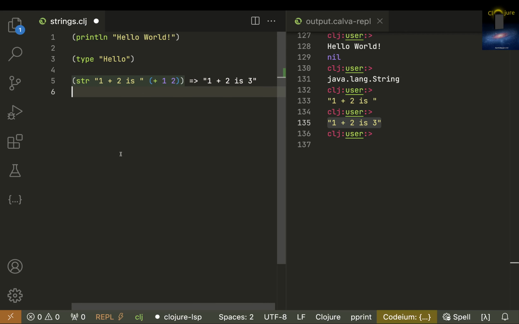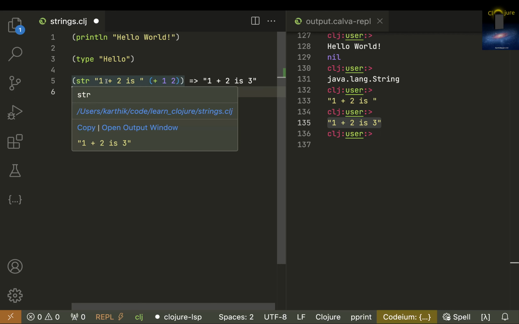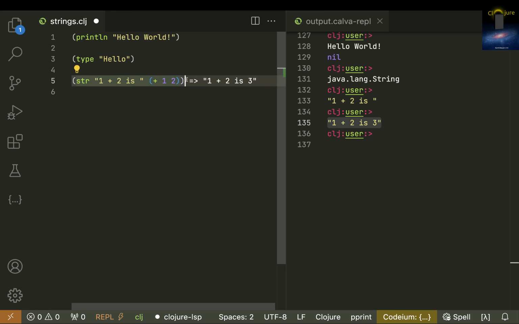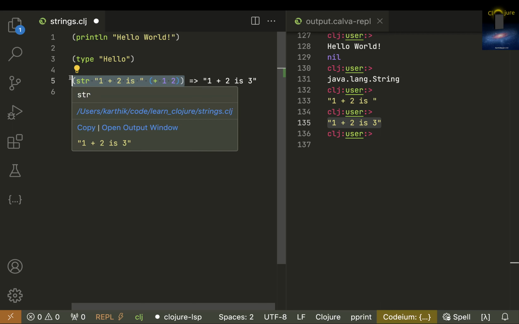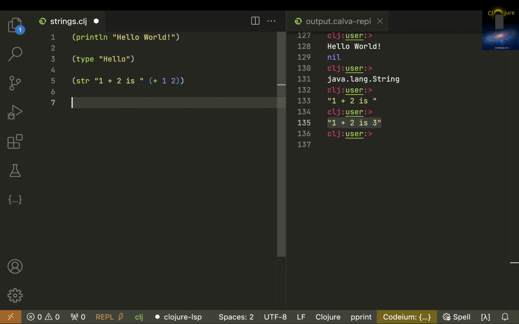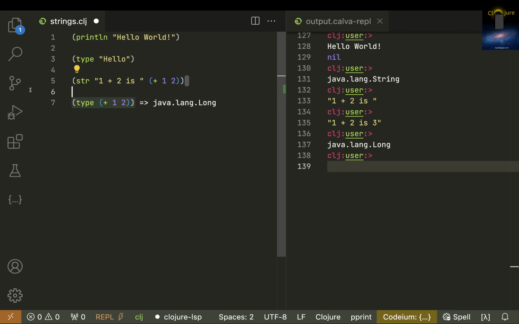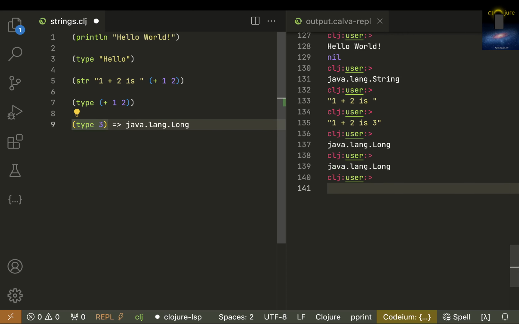So this is the fact: str strings everything you put into it. You can even, okay, so plus one two is a number, right? So type of plus one two is a number, and it is three. Three is a number, right? But if you just give it to a string, let me put type of 3 so that you will understand. This can be converted into 3, so this is a number.